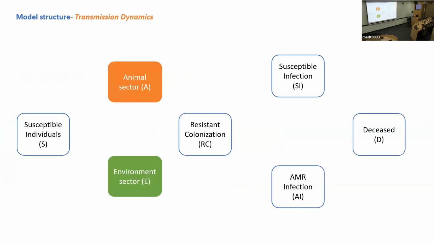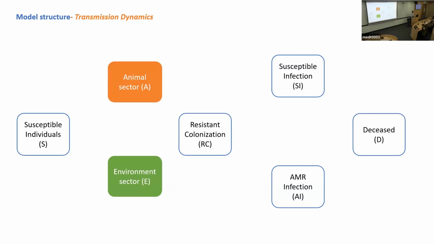Here is the transmission dynamic and the model structure we proposed. We have different sectors, different compartments. The first one is the susceptible individual, people who are healthy and don't have the disease. Then we have the resistant colonization compartment.